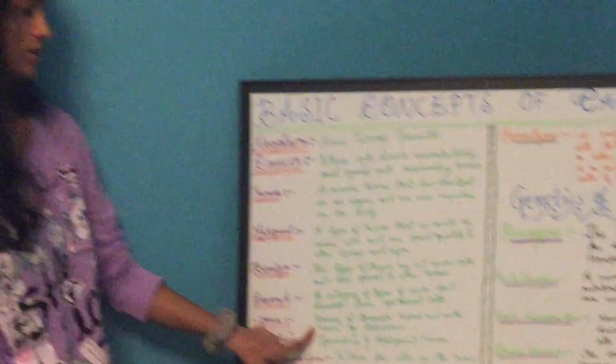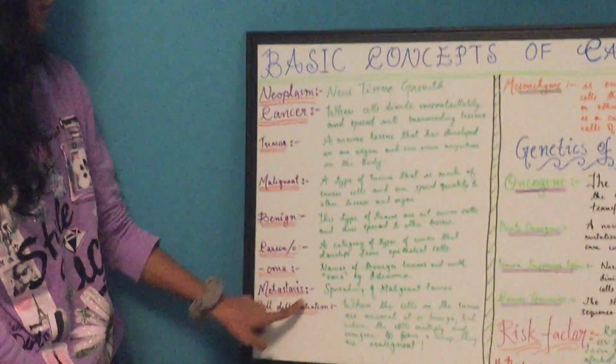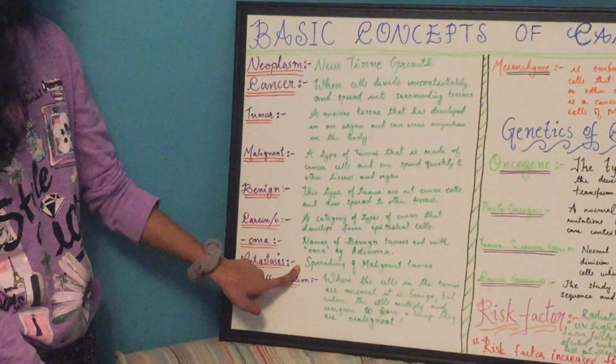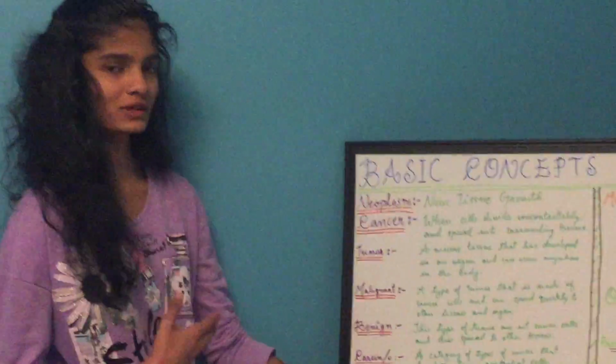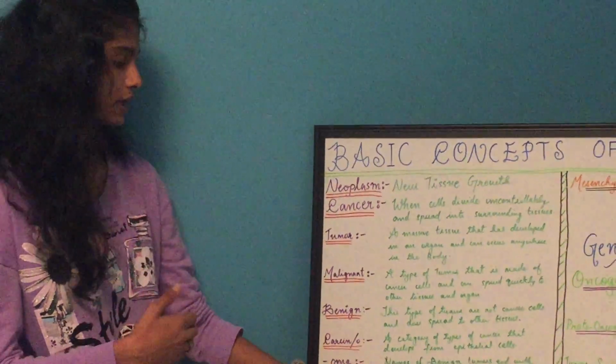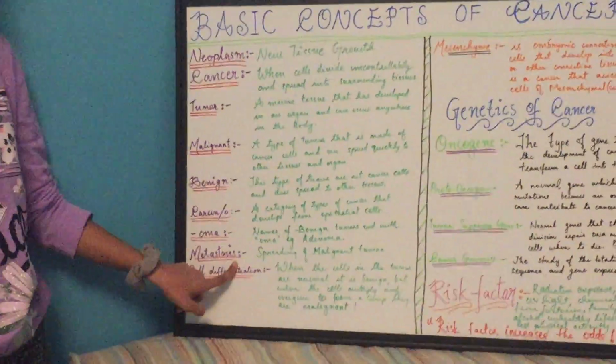Osteoma means something that's a benign tumor of your bone. That's known as osteoma. Next one I have is metastasis, spreading of malignant tumor. So malignant tumor was abnormal cells, and on top of that it spreads quickly. It's also known as metastasis.